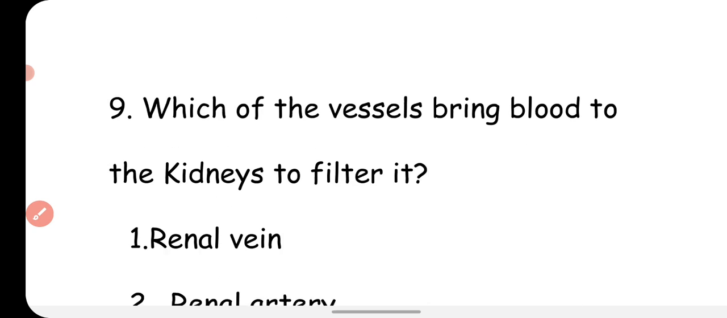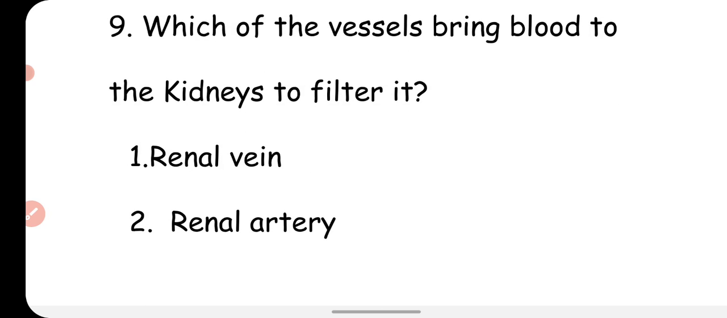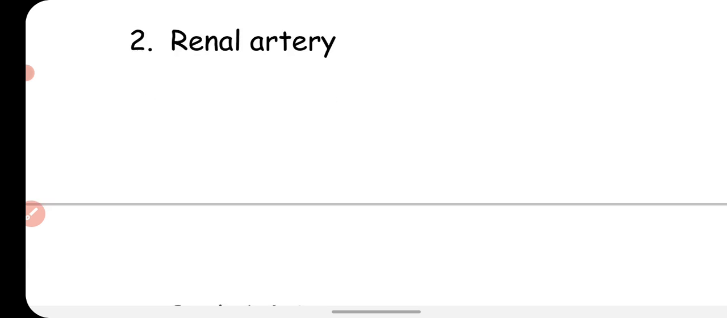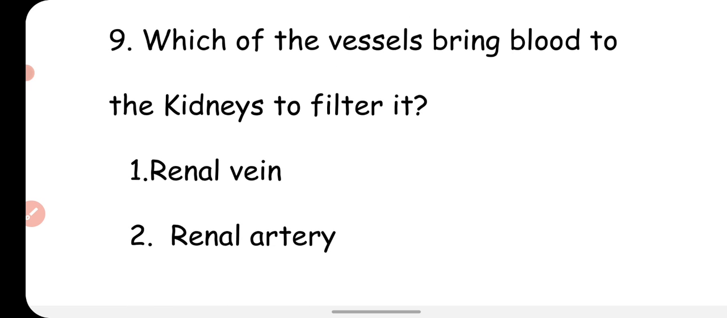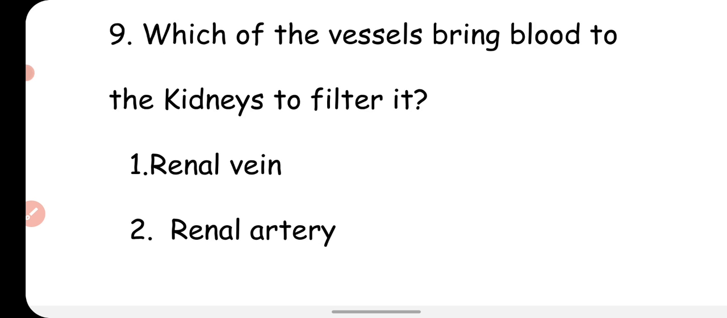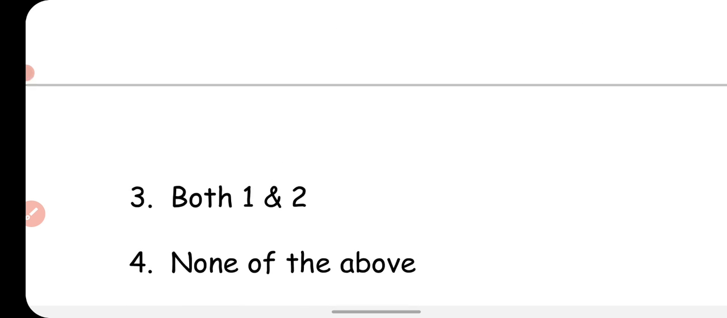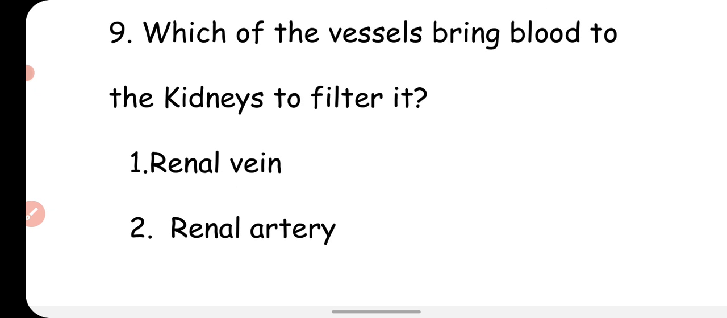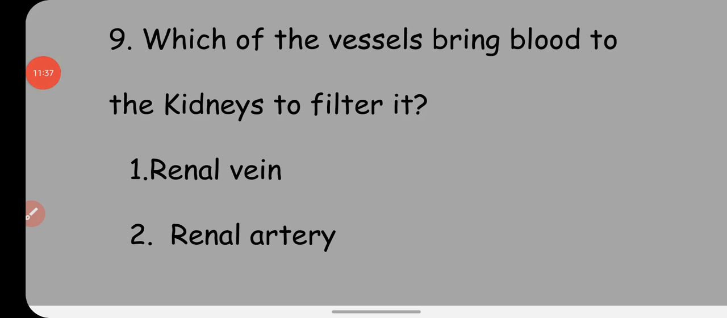Next question is, which of the vessels bring blood to the kidneys to filter it? Renal vein, renal artery, both 1 and 2, and none of the above. Options are here, and you have to tell which vessel brings the blood into the kidney.